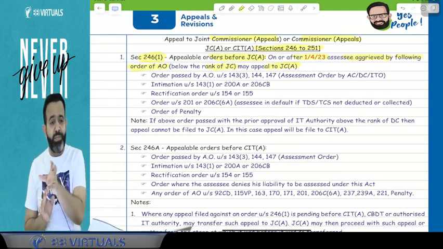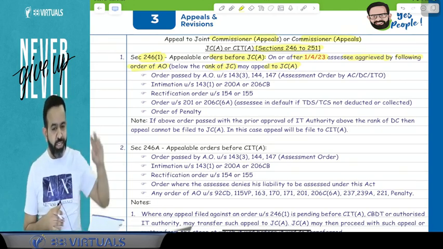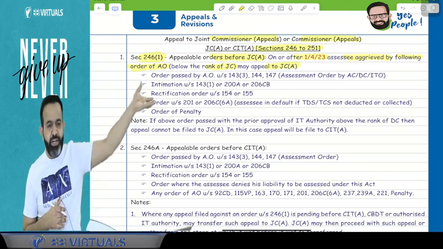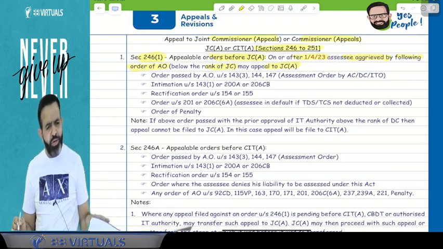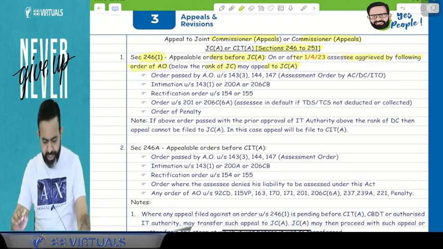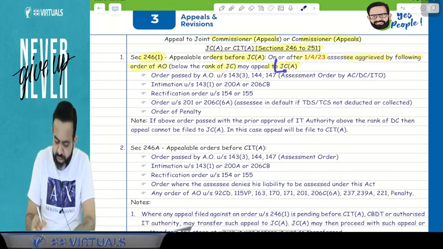That is, the Joint Commissioner is the assessing officer. But if JC appeal is written, then it is different. He is a judge. So JC appeal and JC are different here. So for any order passed below the rank of the JC, you will file the appeal to the JC appeal.